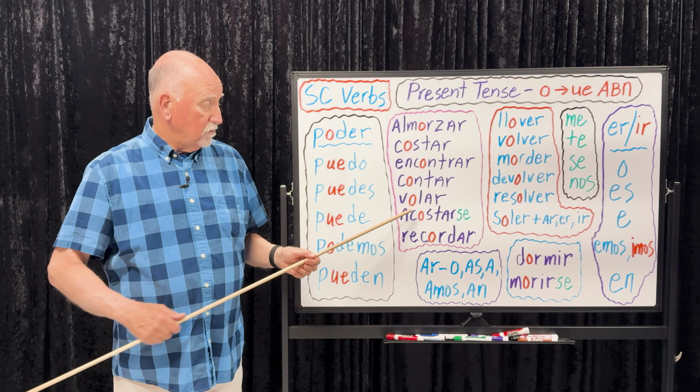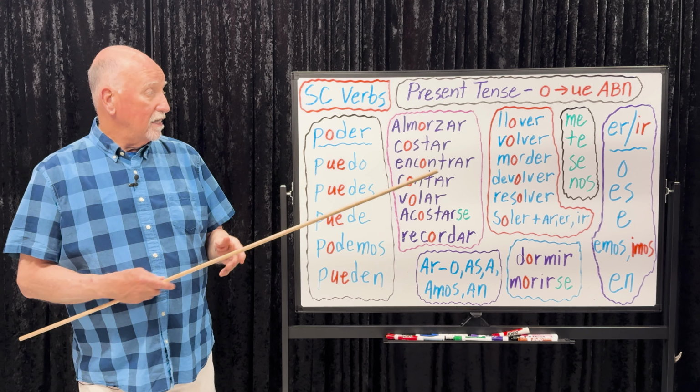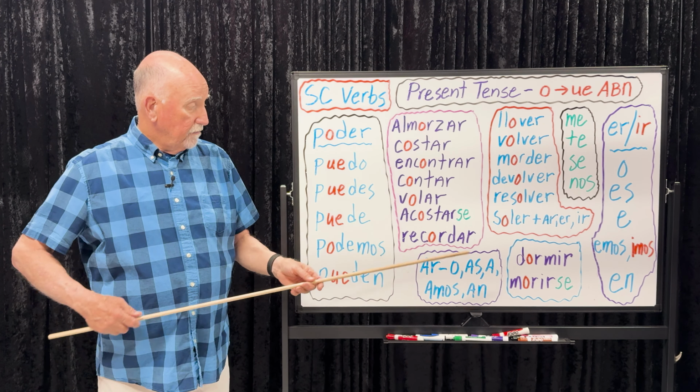Let's go back here, acostarse. We know it's a reflexive verb. The pronouns are me, te, se, and nos. I go to bed early. Me acuesto temprano. Let's jump over to the ER verbs. It rains. It rains a lot. Change that O to UE, just like we did here. But now we're going to put this ending for it. Llueve mucho. Okay? Llueve mucho.